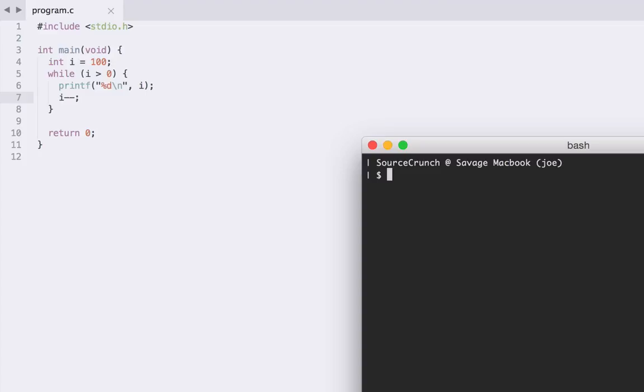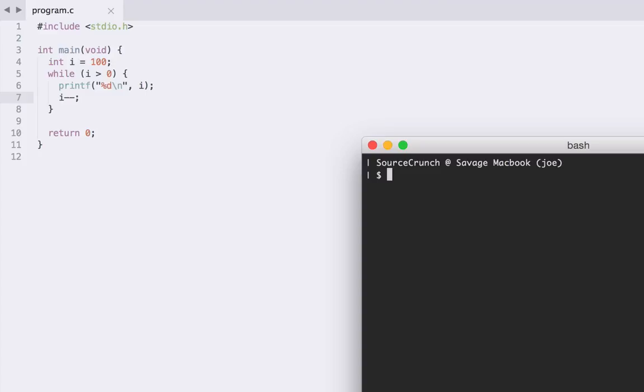We're going to keep doing those printfs until we get to i equals 0 when we do our decrement. We hit the closing curly brace, we go back to the top, i is greater than 0 is now no longer going to be true, therefore we skip the block of our while loop and we go down, we return 0, and our program execution finishes.